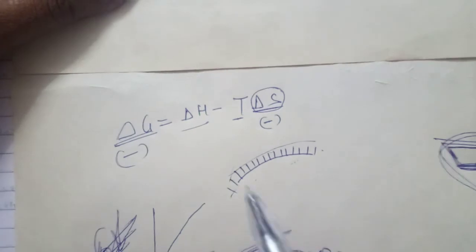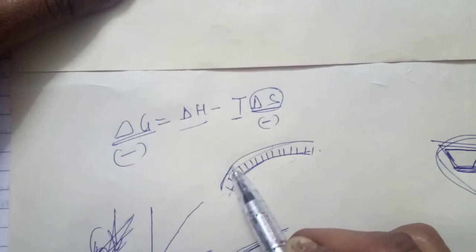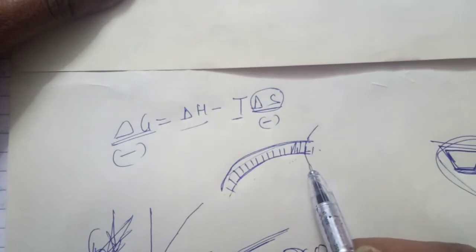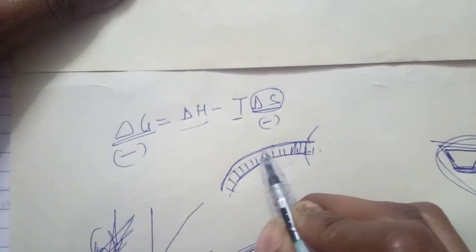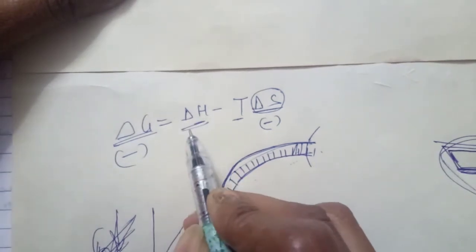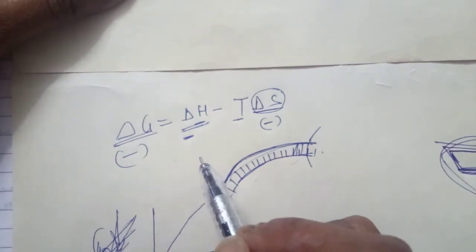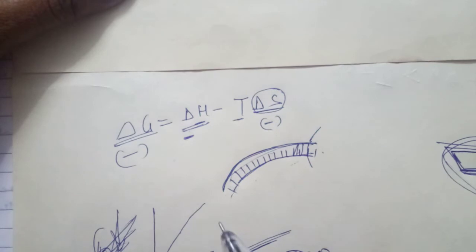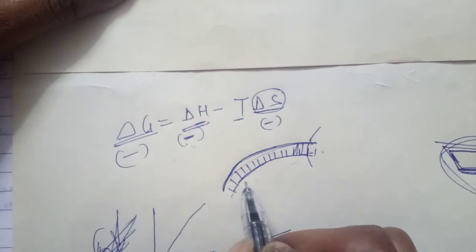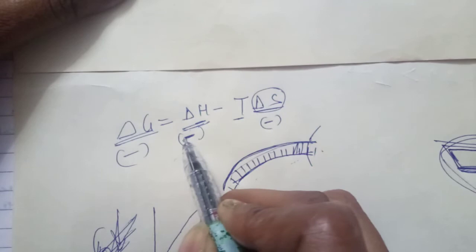When adsorption takes place, there are attraction forces between the adsorbate and adsorbent, and where attraction forces work, delta H is always negative. Surface phenomena are exothermic processes, so adsorption is an exothermic process, and delta H is negative.